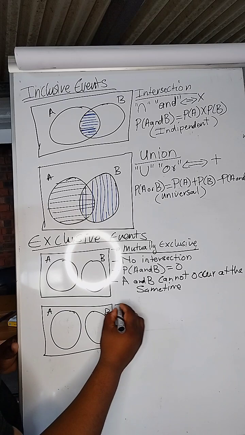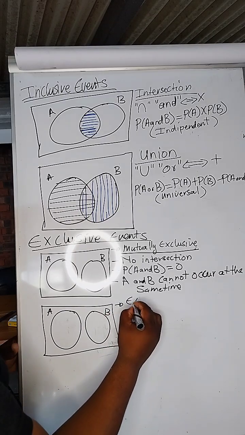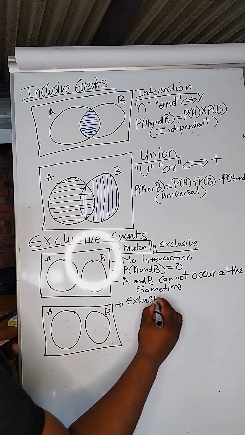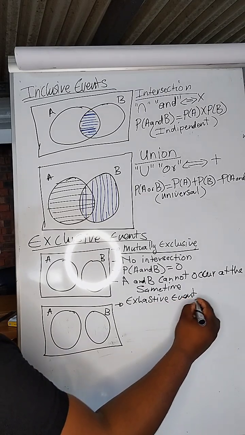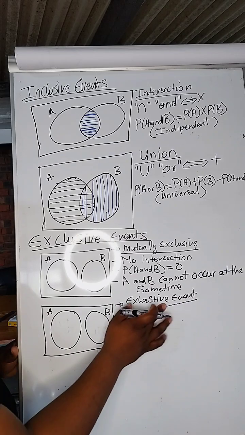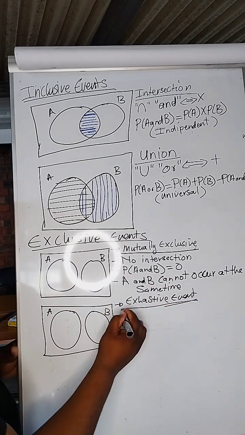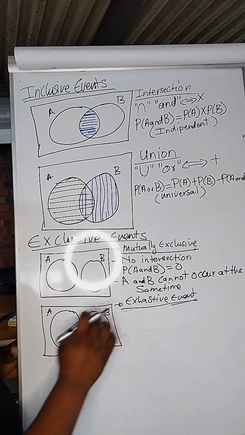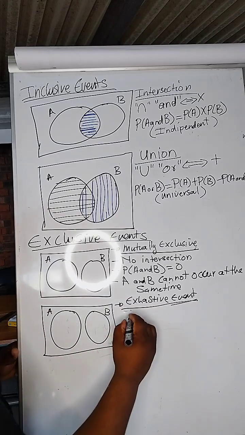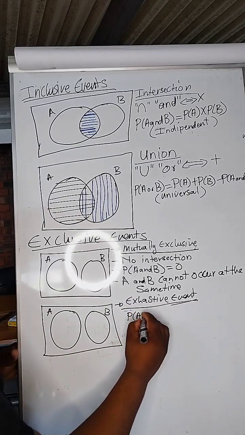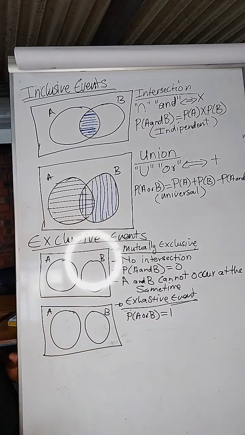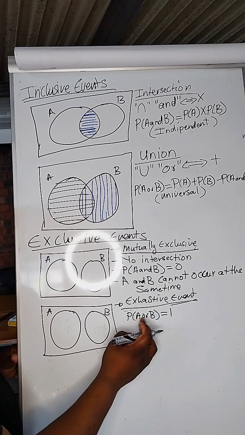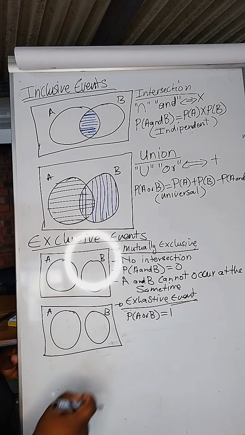Hence, it's called an exhaustive event. Okay? Why do we call it an exhaustive event? It's either you are this side or you are this side. It means hence the probability of A or B should always be certain. Okay, the probability of A or B should always be certain.